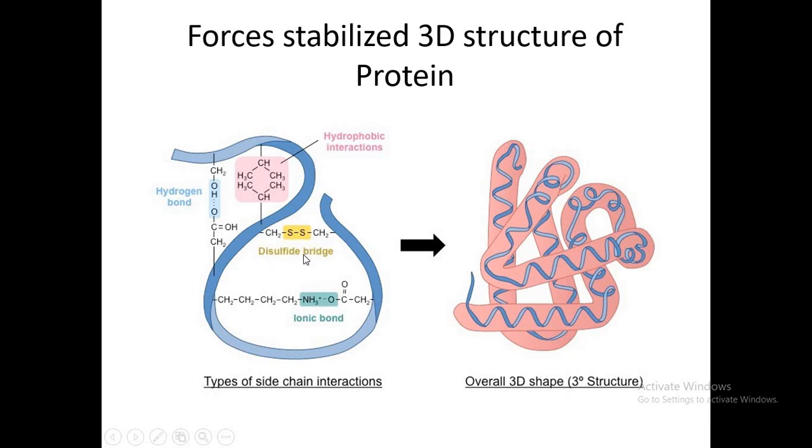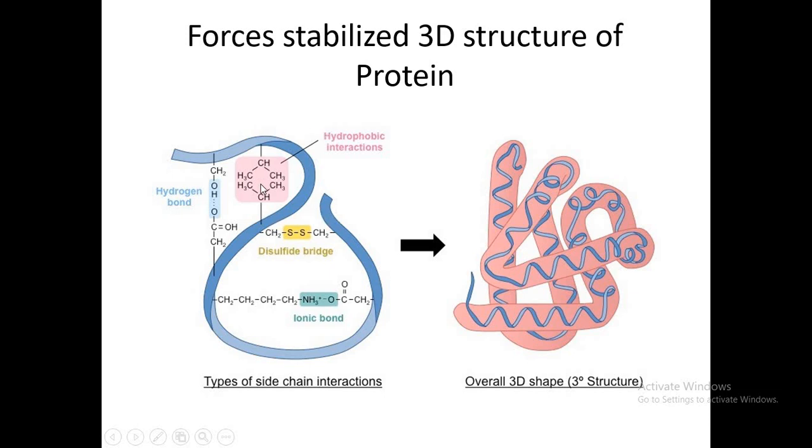We have already discussed in my previous lecture that the disulfide bond is very important for protein folding. So this is one reason how a protein folds into its 3D structure or native conformation: the presence of these amino acids that make different bonds between them.